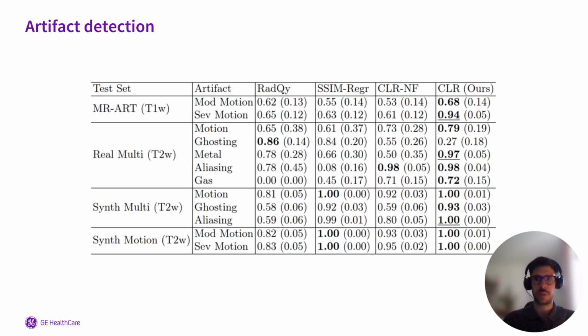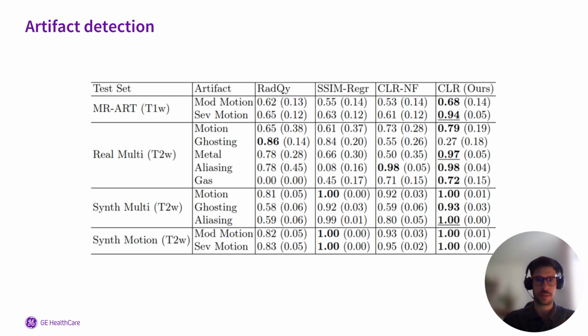Real Multi is a private dataset of 177 real prostate T2 scans annotated for MR artifacts. The other 2 datasets are synthetic datasets. Each row in the table reports the binary classification performance for distinguishing between the artifact-free class assigned label 0 from the corresponding artifact class assigned label 1.